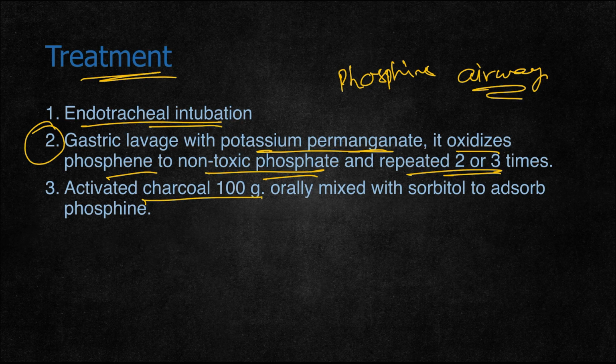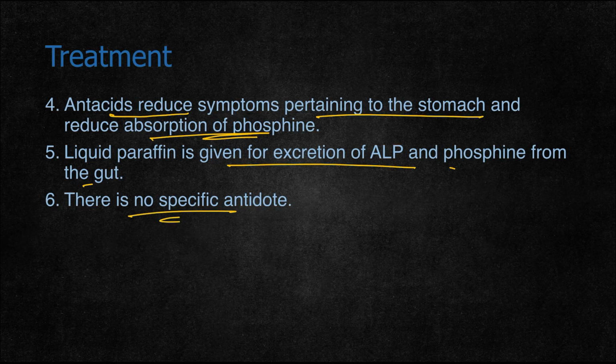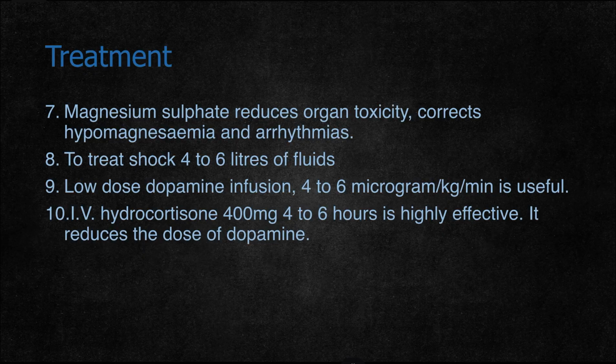Alternately, activated charcoal 100 grams orally mixed with sorbitol is given to absorb the phosphine gas present in the stomach. Next, antacids are given to reduce symptoms pertaining to the stomach and reduce absorption of phosphine. Liquid paraffin is given for excretion of aluminum phosphide and phosphine from the gut. There is no specific antidote for aluminum phosphide, so only symptomatic treatment is provided.